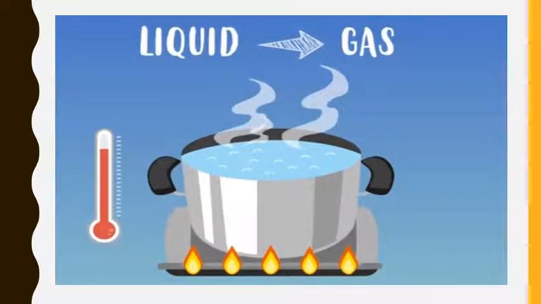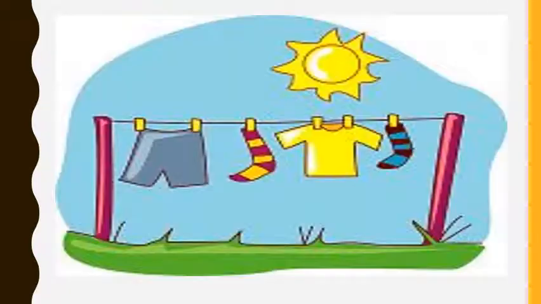Here the water is boiling and the water vapor is coming out. So water is converting into water vapor, that is evaporation. When you put wet clothes in the sunlight, the temperature increases and the liquid in the wet clothes converts into water vapor and dries your clothes. This is how your wet clothes dry in the sunlight.